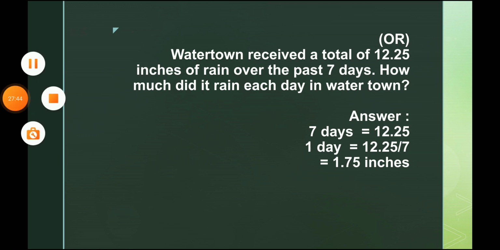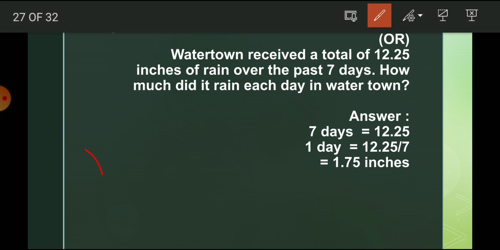Watertown received a total of 12.25 inches of rain over the past 7 days. How much did it rain each day in Watertown? Here they gave the total inches of rain over the past 7 days. So 7 days is equal to 12.25 inches. We have to find how much it rained each day, and each day means one day. So one day is equal to 12.25 divided by 7.